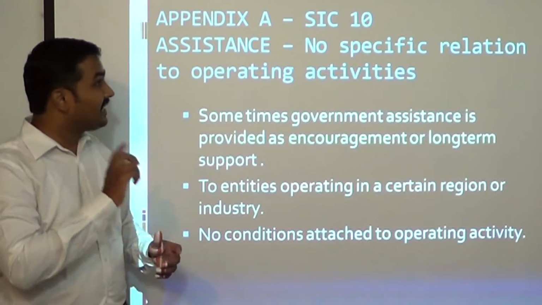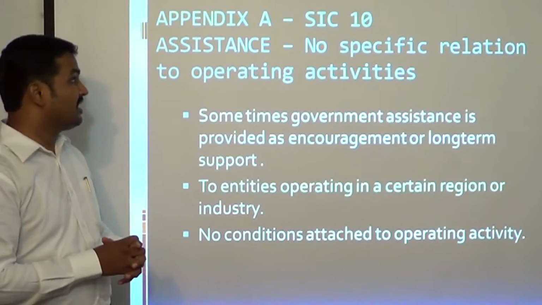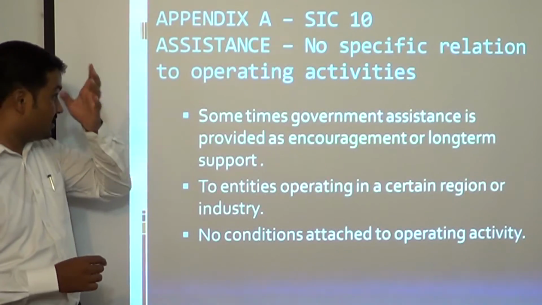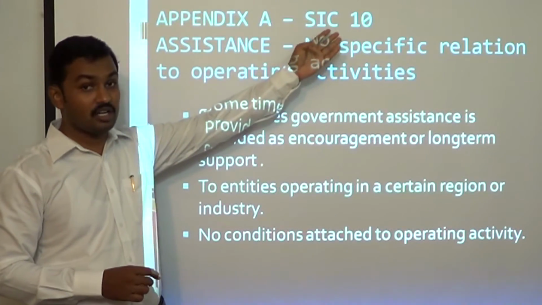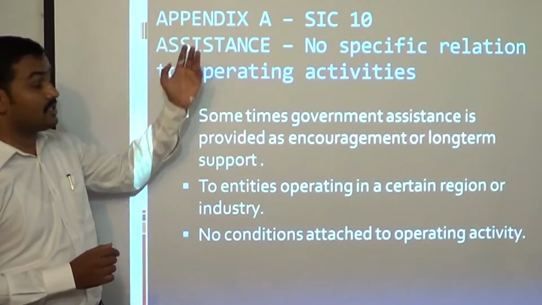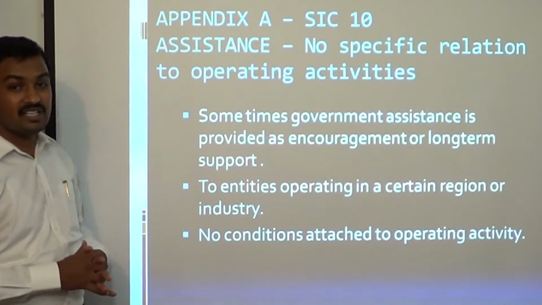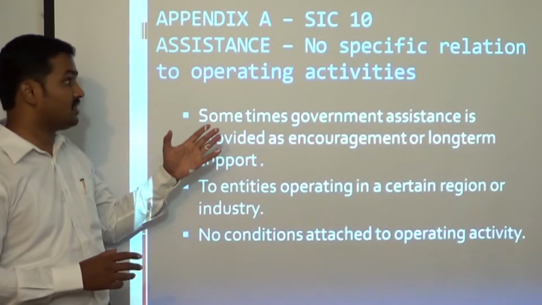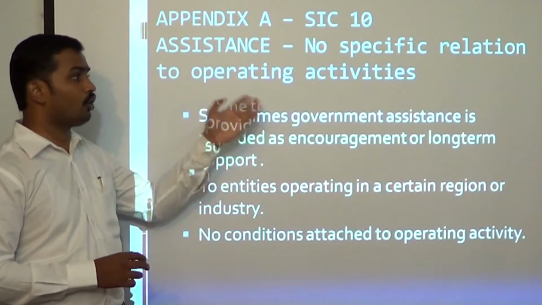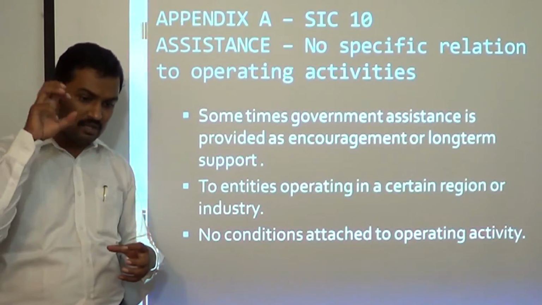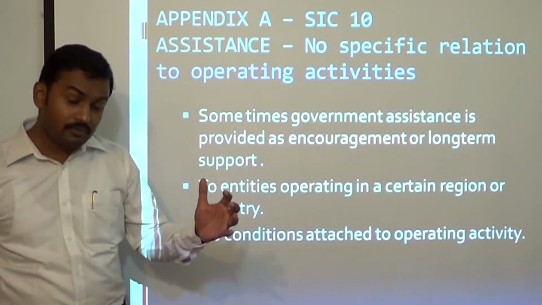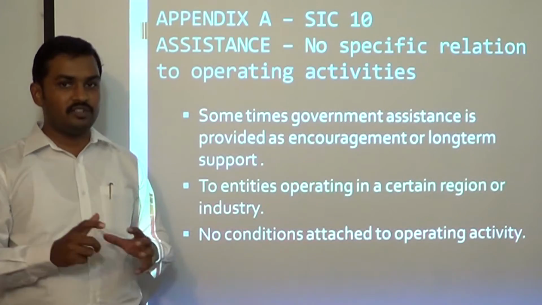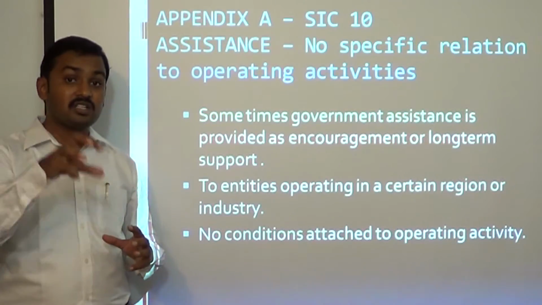And then Interpretation number 10 issued by the Standards Interpretation Committee. Okay, so this is the interpretation issued by the International Accounting Standards Board, and this is an appendix, Appendix A, attached to Ind AS 20. So what does it talk about? Government assistance, but there is no specific relation to operating activities. That means the government is giving some assistance in the form of transfer of resources, but there are no conditions attached to operating activities of the entity which is receiving the grant. In such cases, how do you deal with it?